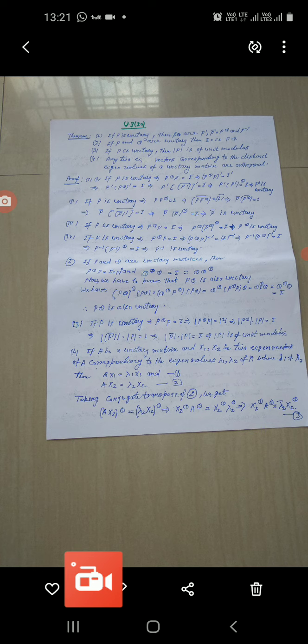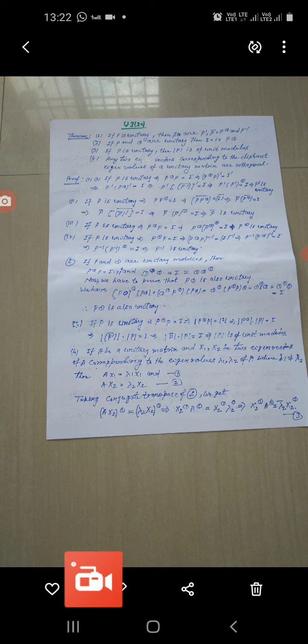Here P is unitary means P^θ P is equal to I, and this implies that by taking mod of both sides, mod of P^θ P equals mod of I, and this means that mod of P^θ into mod of P is equal to I. You know the formula, mod of AB is equal to mod of A into mod of B. So we have used this formula, and this implies that mod of P bar into mod of P equals I, and this implies that mod of P bar into mod of P equals I.